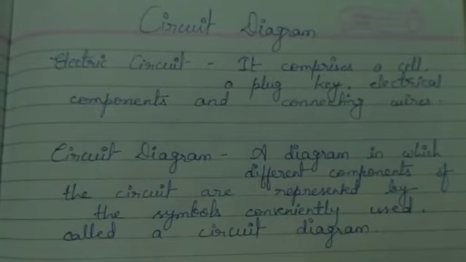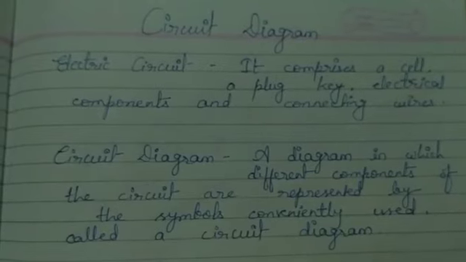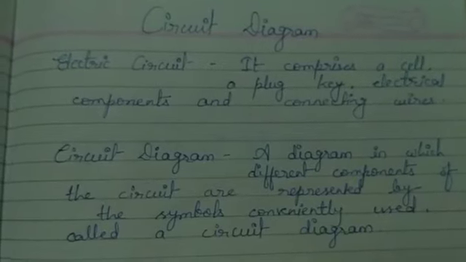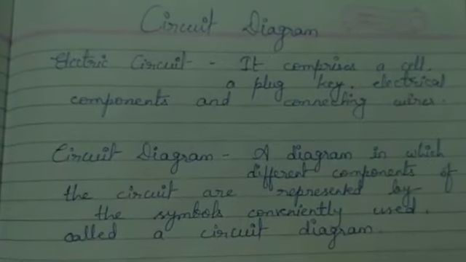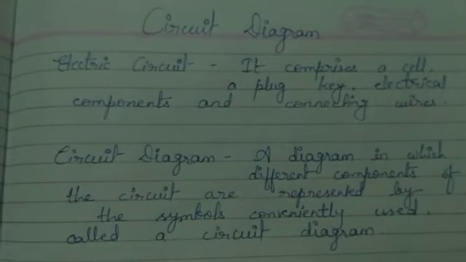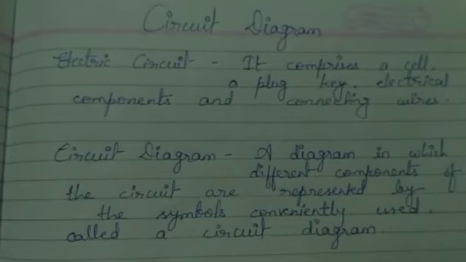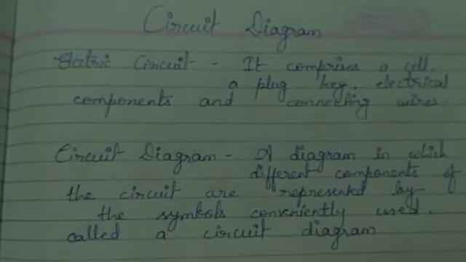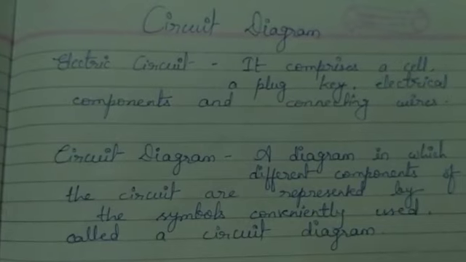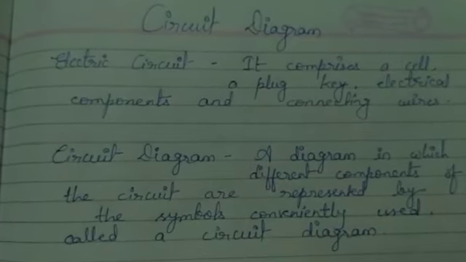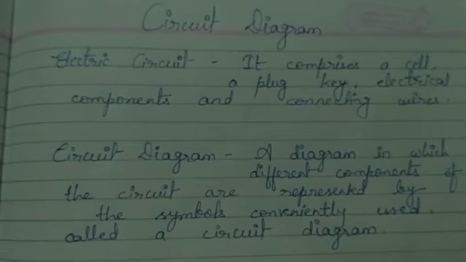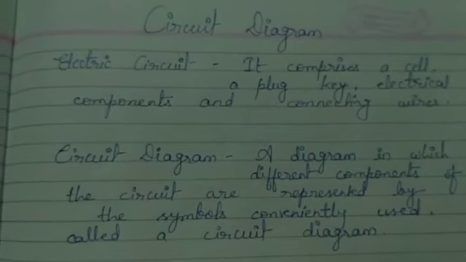Suppose you have to use a bulb, so you will connect the bulb to a power source. That power source we call a cell. Then you will use one switch, which we call a plug key, and the cell, key and bulb, you connect all of them with wires, which are called connecting wires.